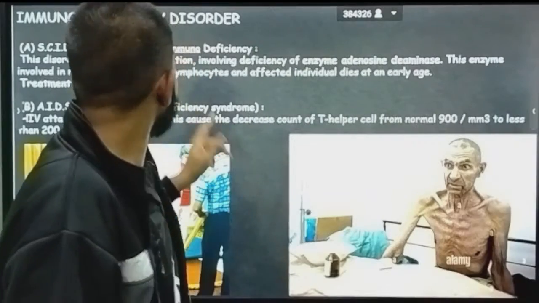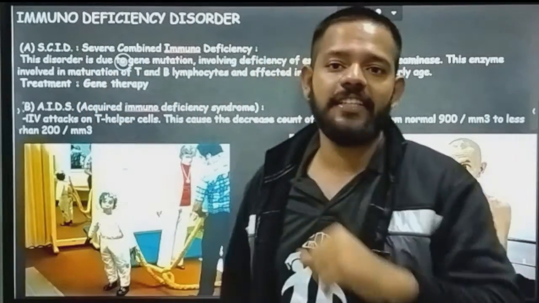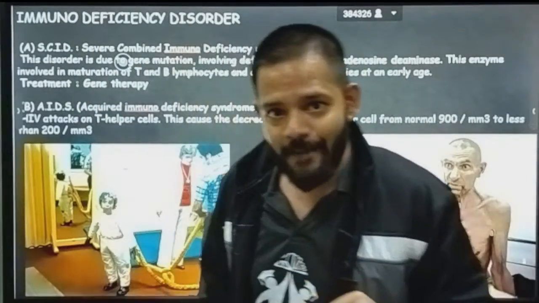Next is immunodeficiency disorder. Now in this condition, what is happening?